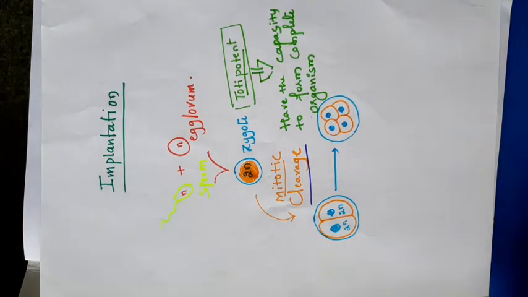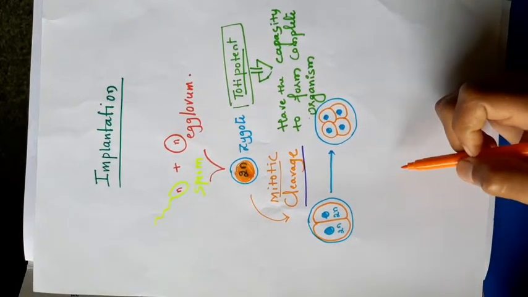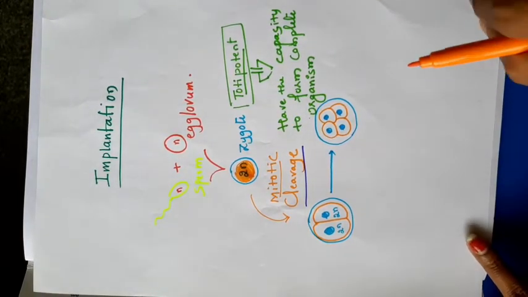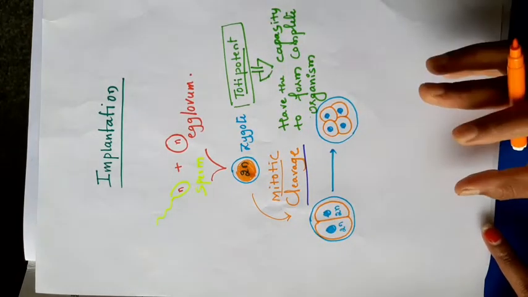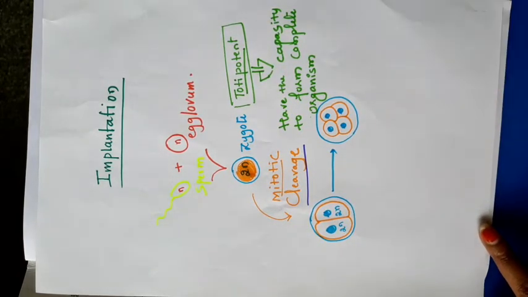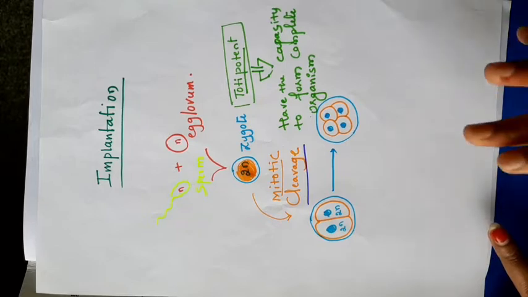When the zygote undergoes mitosis, the number of cells increases, not the size. I told you that, the size does not increase. Inside that single plasma membrane, the vitelline layer, just the number of cells increases, not the size.